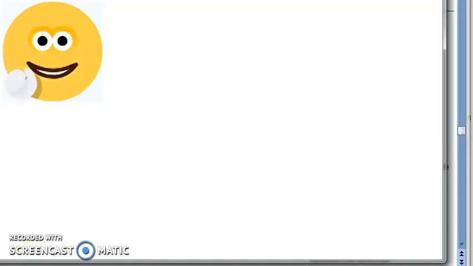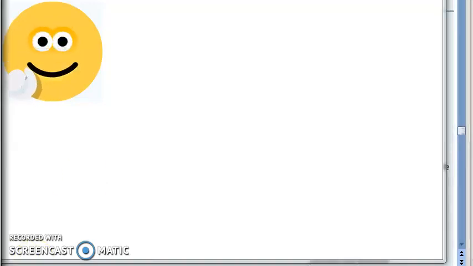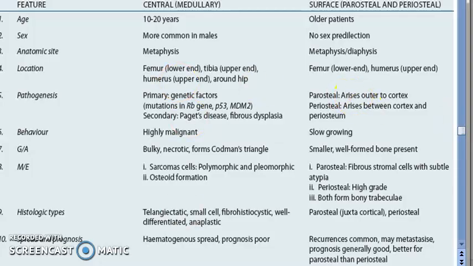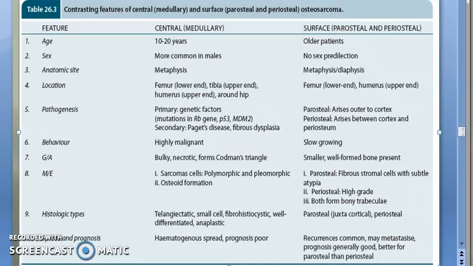And then, once again, we saw that there are two types: classic, that is central medullary, and the other one is surface. The central or classic one occurs at a younger age, and it affects the metaphysis, especially the lower end of femur and the upper end of humerus. Then, it is highly malignant, and the classic one has a poor prognosis. However, the surface one has a better prognosis. That's all I think. What else did we miss? Let's see.